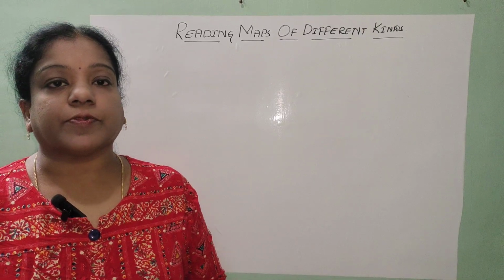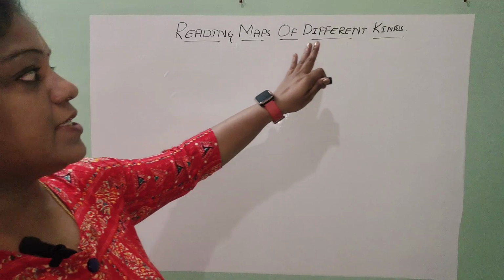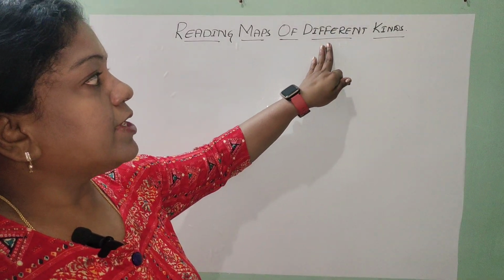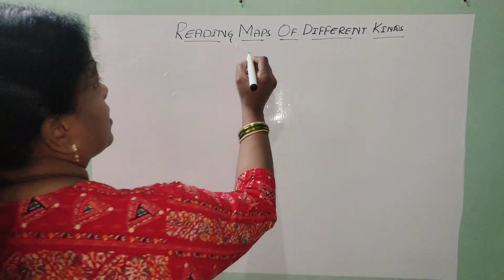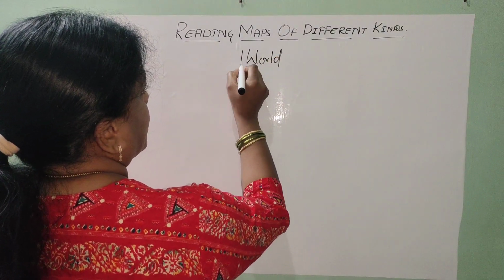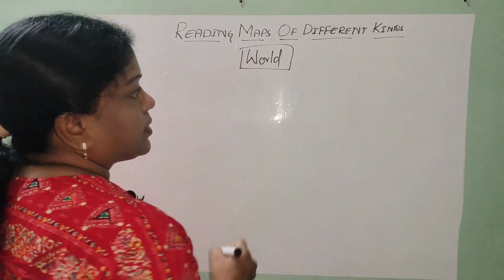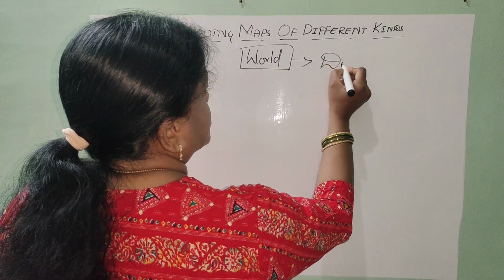Today our topic is about reading maps of different kinds. So in the topic itself it is very clear why we have to read different kinds of maps. Today if we look at the world around us where we are living, this world is distributed with many diversities.